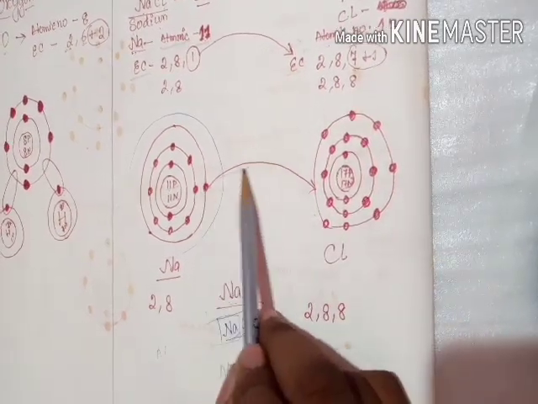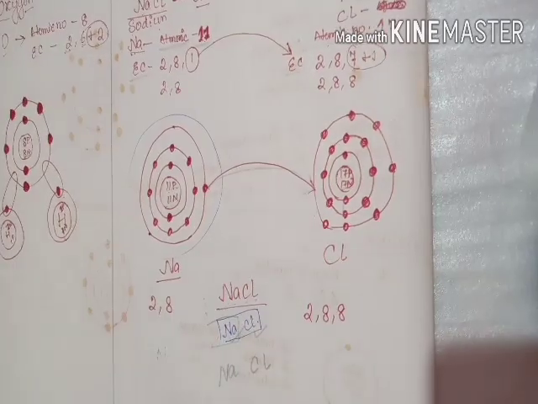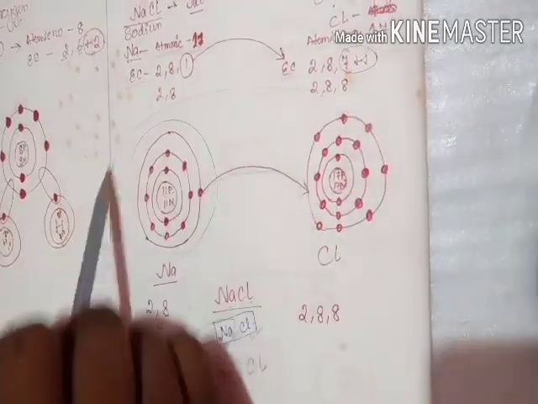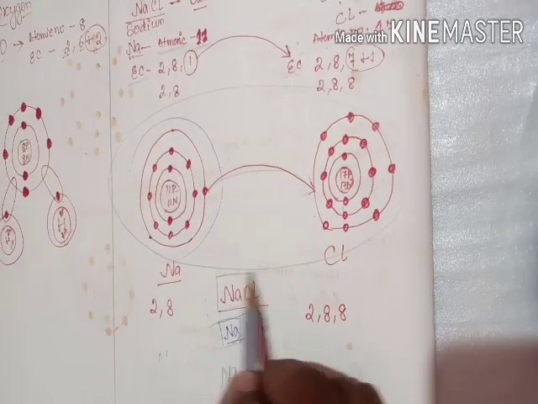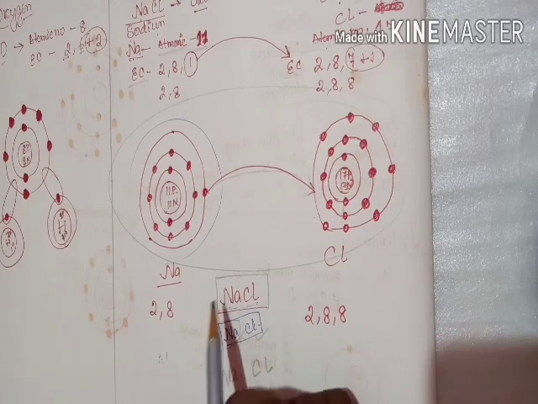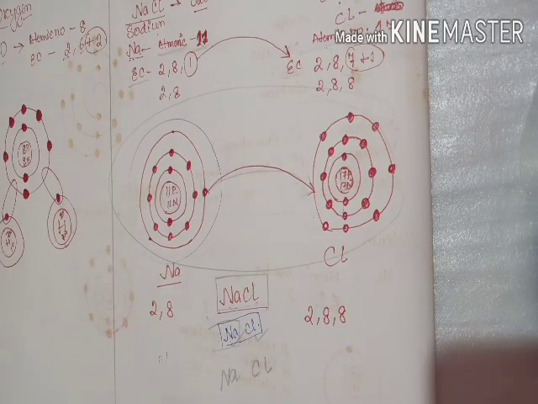So when this sharing of the last electron happens, they make a bond with each other and form a compound known as sodium chloride, or NaCl. This NaCl is basically the formula of the compound sodium chloride.